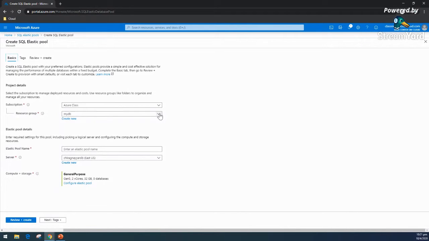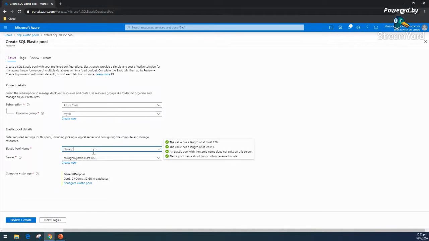I want that from my 3 databases, this Chirag Naya database will consume 5 DTU dedicatedly. It will not be shared with any of the other 2 databases. And I can configure 4 for the second database, and 1 left for the third database. And even the time bound, all those kinds of things I can configure easily.